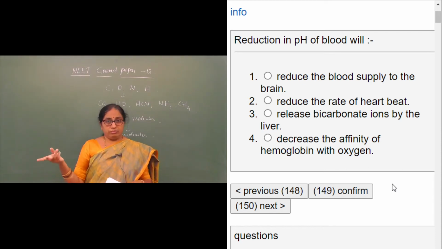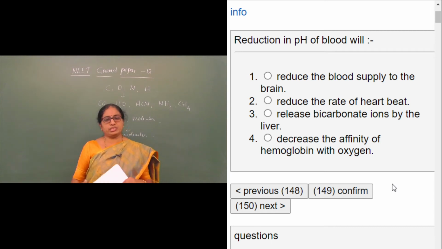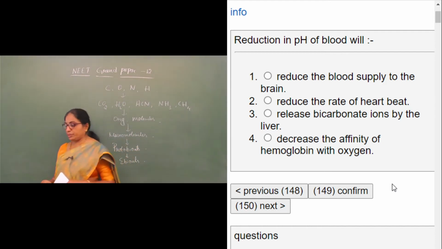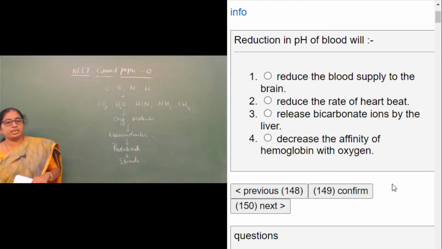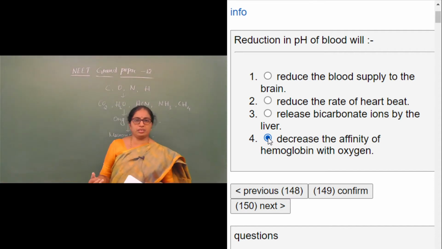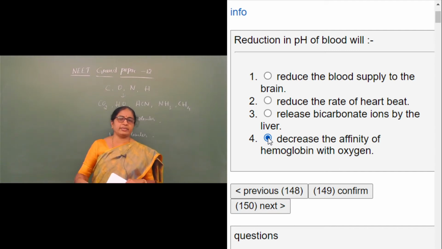Now think in a reverse way: when there is a reduction in the pH, obviously a decreased affinity of hemoglobin with oxygen will be the right answer. Reduction of pH of blood will decrease the affinity of hemoglobin with oxygen. Reduction in pH shows that there is a reduction in carbon dioxide, and reduction in carbon dioxide tells that there is an increased concentration of oxygen.